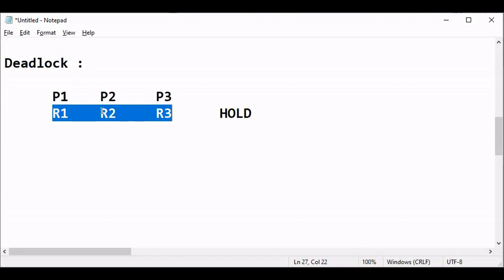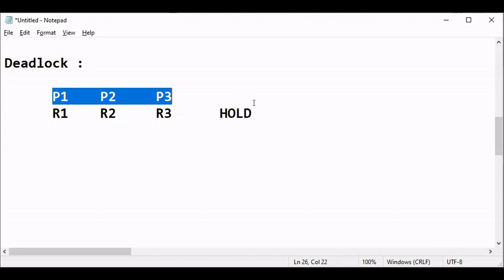There are 100 number of resources, but for these processes, let these three processes require only these three resources. So P1 is holding R1, it is executing, and P2 is holding R2, it is executing. P3 is holding R3 and is also executing. And after some time, P1 requires R2, P1 also requires R3, P2 also requires R1, P2 also requires R3, and P3 also requires in its lifetime R1, and P3 also requires R2. So this is a multi-processing environment, usually a Windows environment.